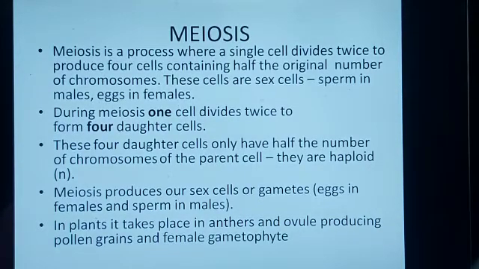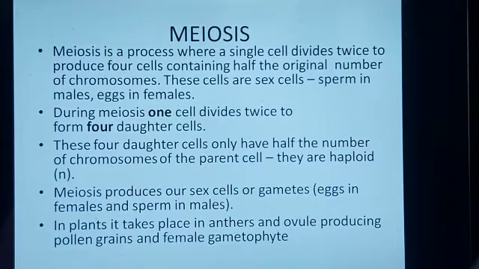Meiosis is a process where a single cell divides twice to produce 4 cells containing half the original number of chromosomes. These cells are sex cells, sperm in the case of males and egg in the case of female. During the meiotic division, one cell divides twice to produce 4 daughter cells. These 4 daughter cells only have half the number of chromosomes of the parental cell, that is, they are haploid. Meiosis produces our sex cells or gametes.